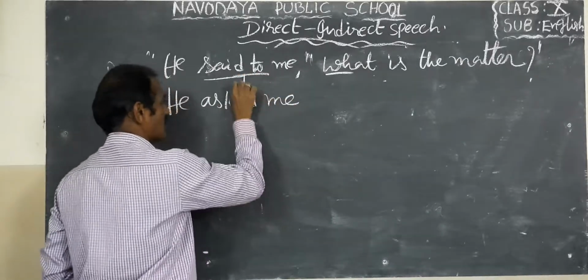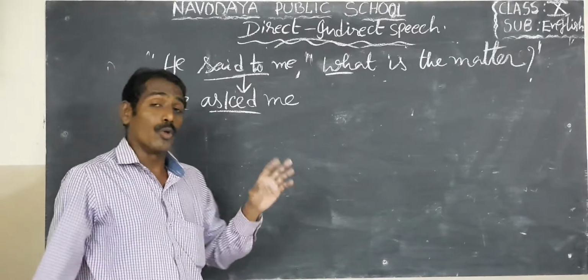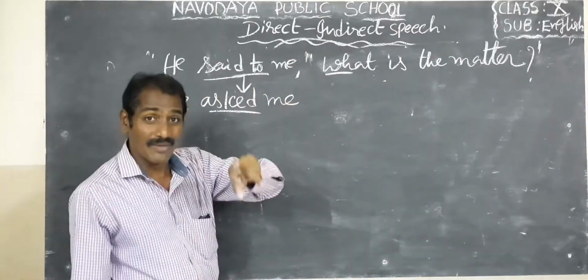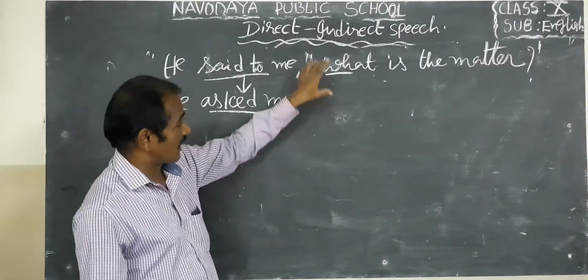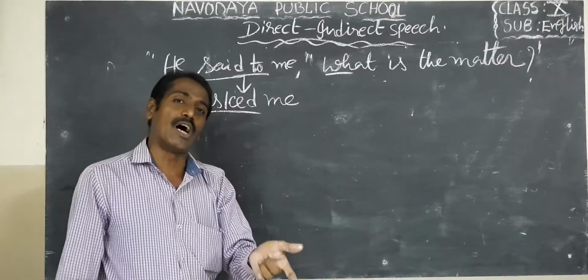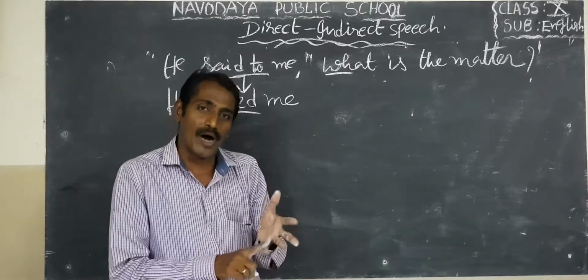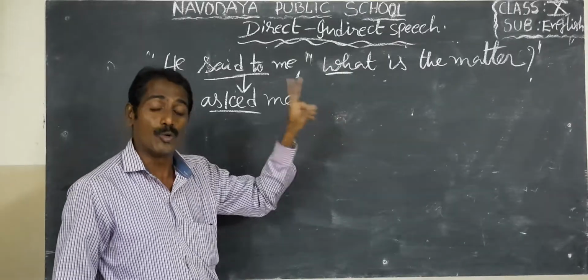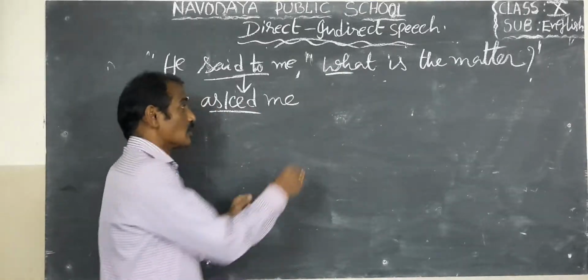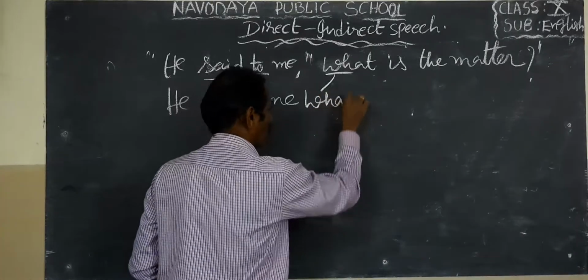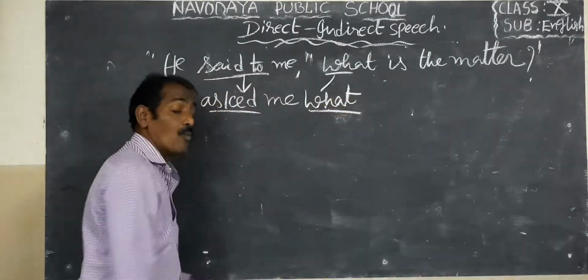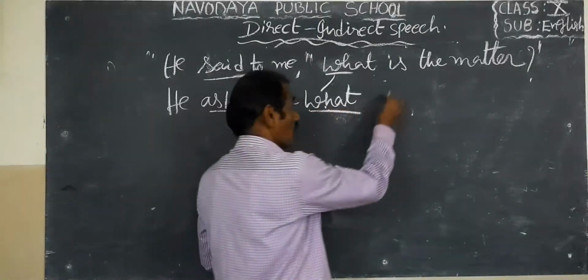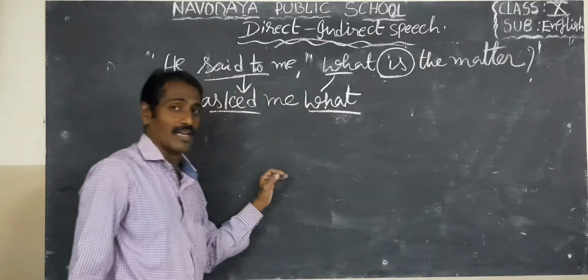me. He asked me. So here you need not write any conjunction, if or whether, because the direct speech begins with the question word. If direct speech begins with a question word, you should not write any conjunction, if or whether. So we should write the same question word as the conjunction here. So what, no change, no need to write a conjunction. Here what is used as the conjunction in the sentence.